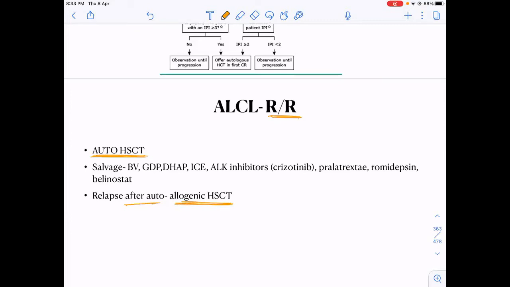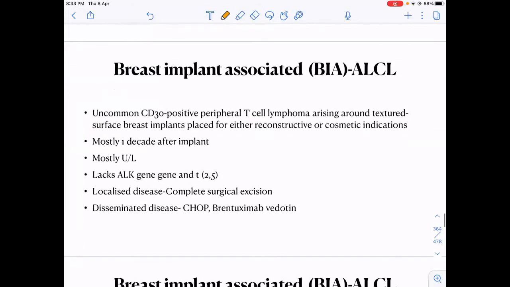Then they can ask you, are there some specific ALK inhibitors for ALK positive ALCL? You should know that crizotinib is an ALK inhibitor. The rest of the treatment is the same as other lymphomas. You give DAP, ICE-based therapy, and you transplant the patient, autologous hematopoietic stem cell transplant.